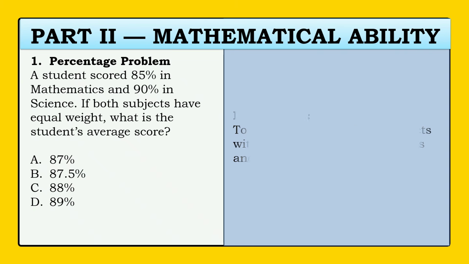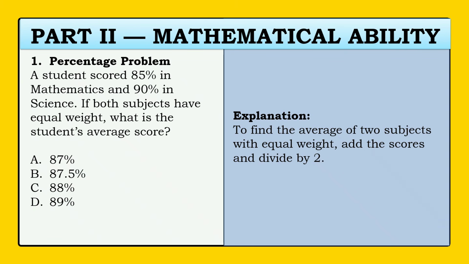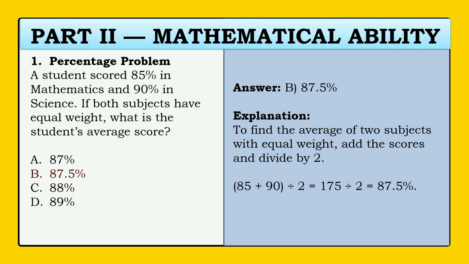Alright, let's solve. To find the average of two subjects with equal weight, add the scores and divide by 2. So we have 85 plus 90, which is equal to 175, divided by 2. The answer is 87.5%. So the answer is letter B.